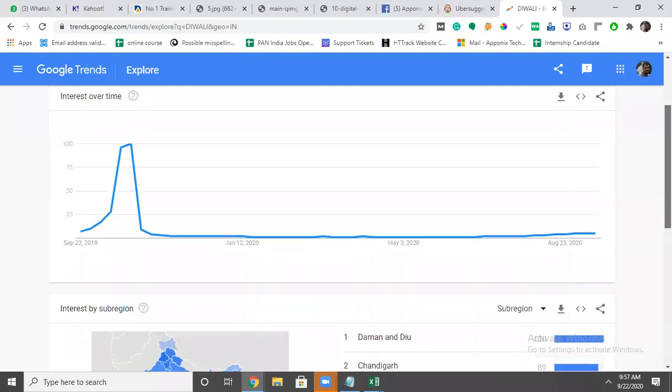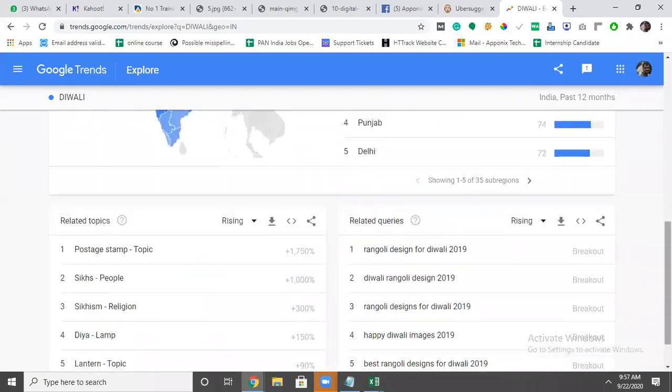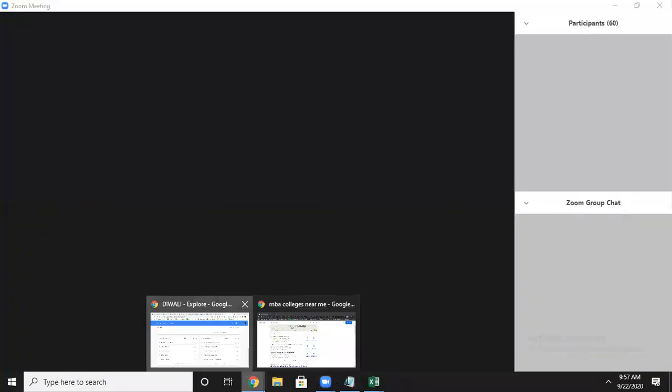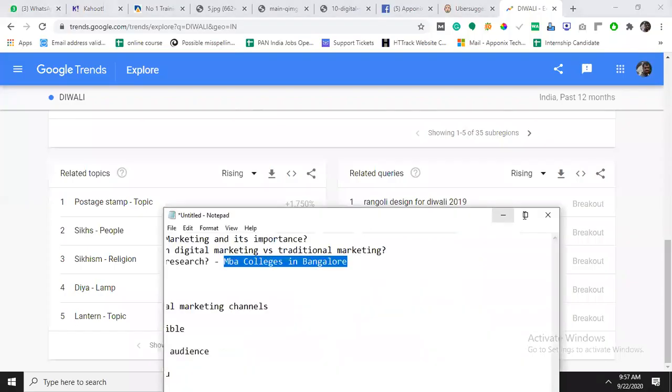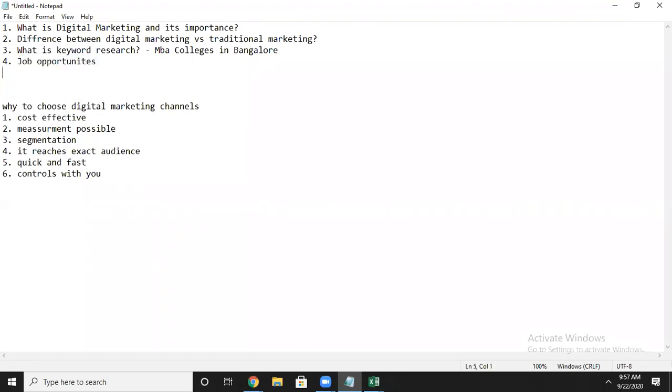Okay, this is all about it, now you have a complete idea about this. We will come to one more topic here: job opportunities. You will have a question: why do I want to learn this? Why do I want to do digital marketing? Why do you want to learn digital marketing? What is the benefit? See here, there are a lot of opportunities in digital marketing.